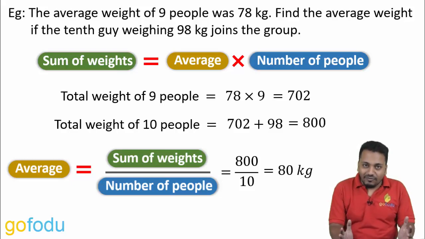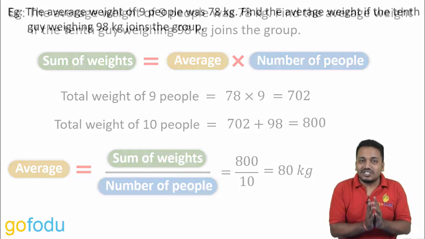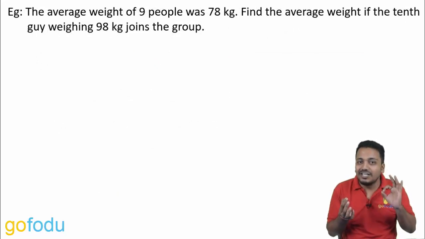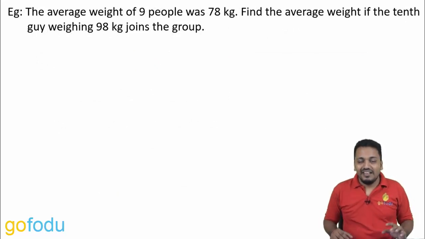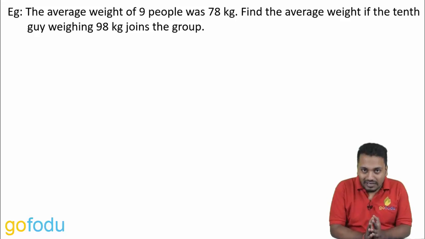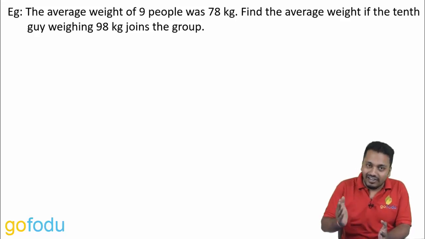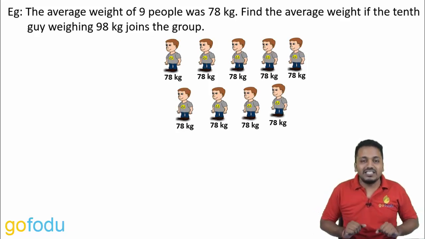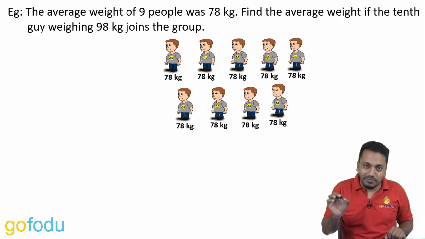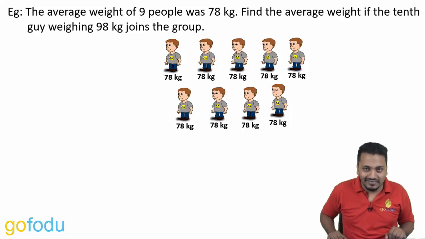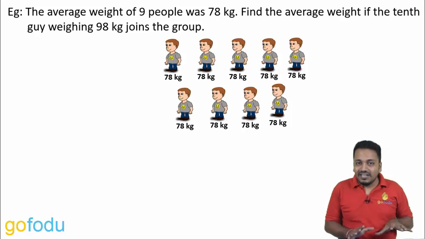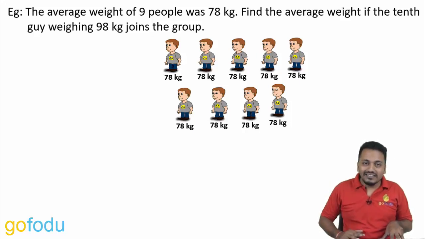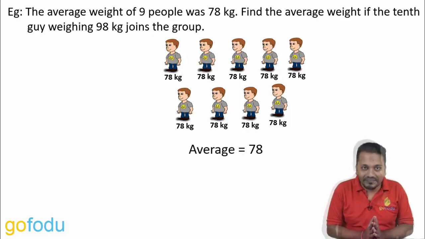Now let's look at a different method, the weight distribution method, which requires a little imagination and zero pen and paper. Average weight of 9 people is 78 kg. Let's say all 9 of them have their weight as 78 kg. Each person is of 78 kg only. Let's assume this. Average will be 78 added 9 times upon 9, that is 78 only.